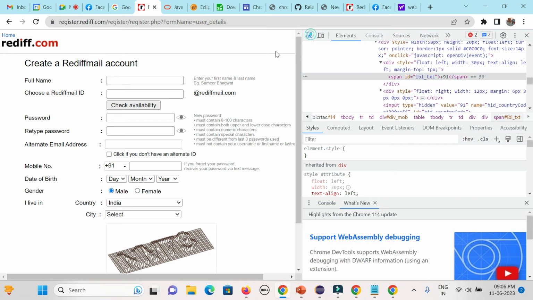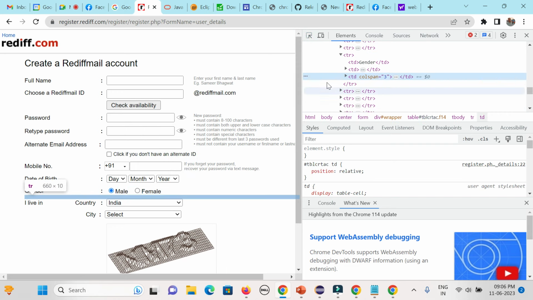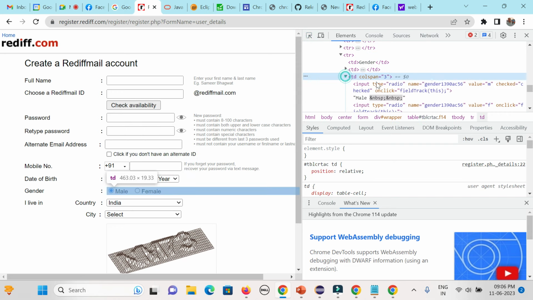In case it is a radio button, right? You could see radio button field. So it will be type equal to radio. You need to validate whether the type is coming as radio. Checkbox, type equal to checkbox. So that way you can validate the GUI part of the field.